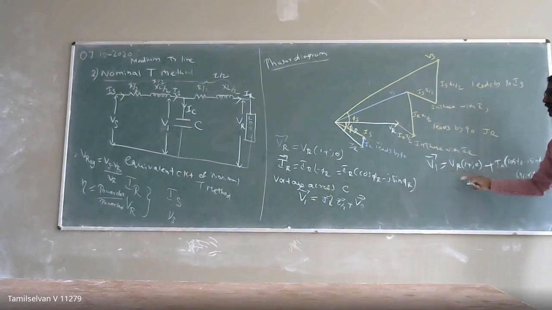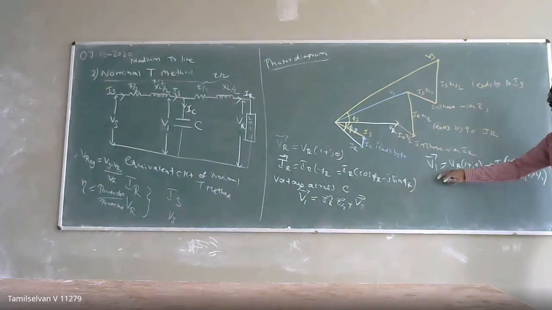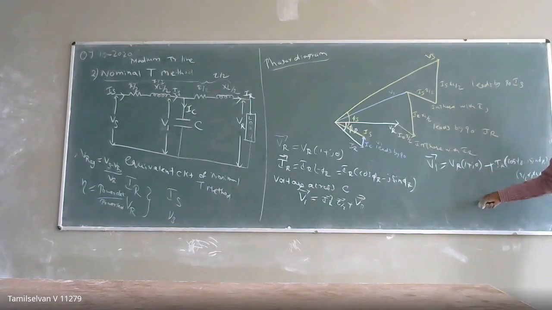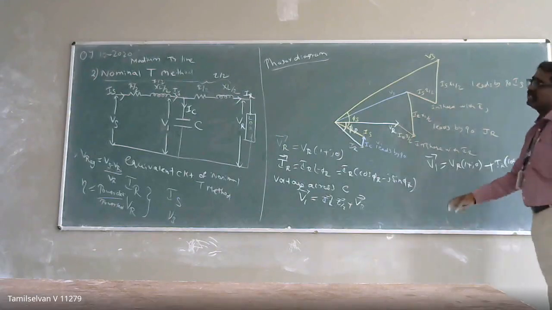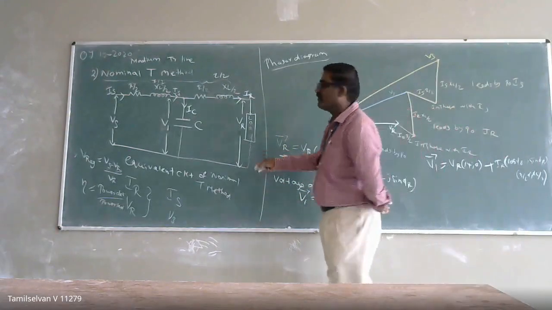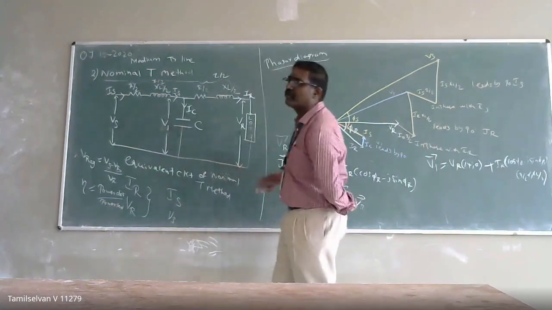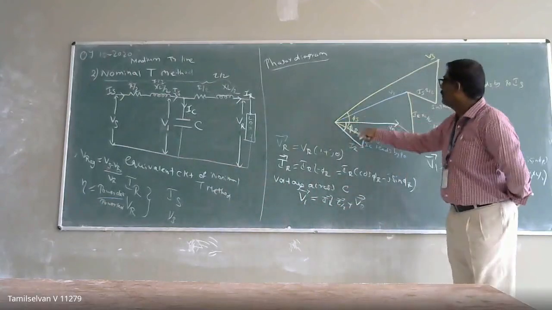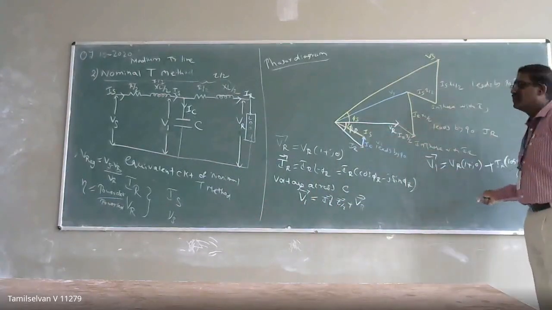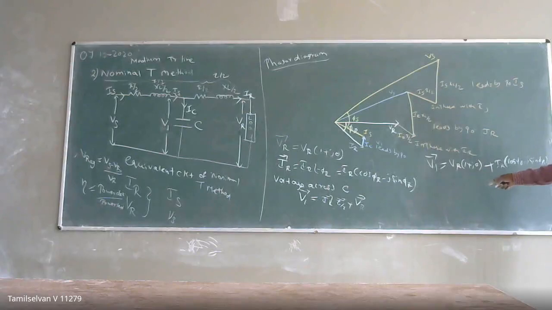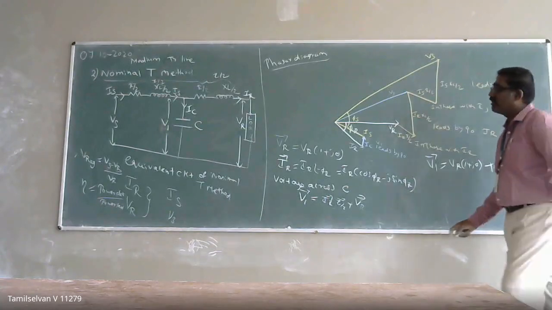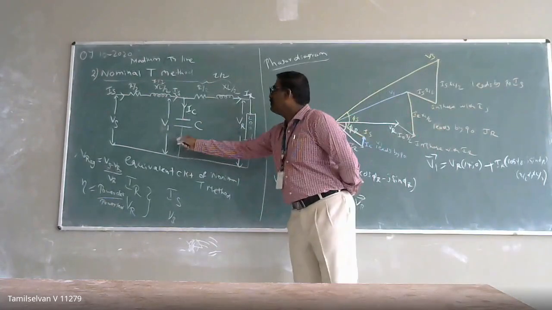It means I can calculate the value of my voltage. A vector has magnitude and direction. Once you have the direction, you can calculate the sending-end and receiving-end power factors, since the angle can be determined directly from the vector quantity. That's why I wrote everything in vector form. So now I have calculated V1.